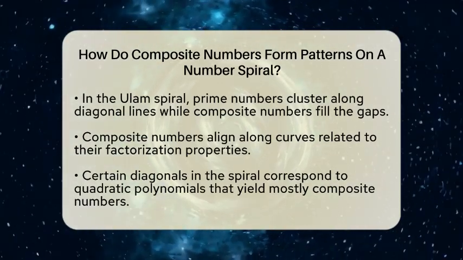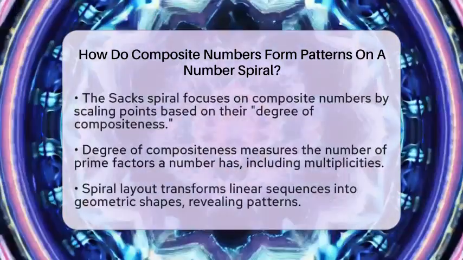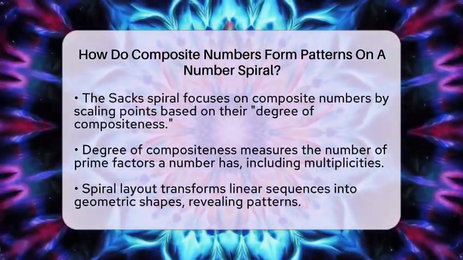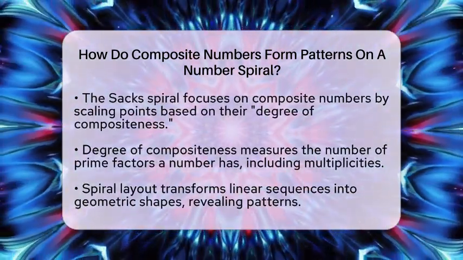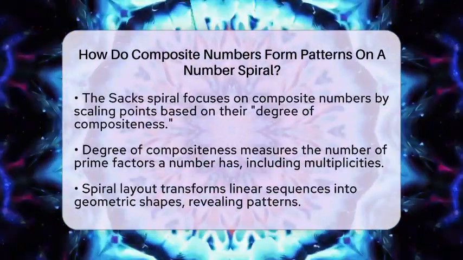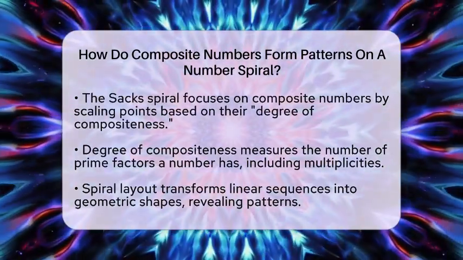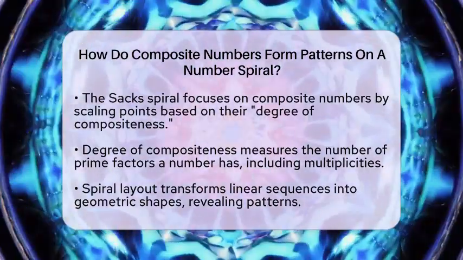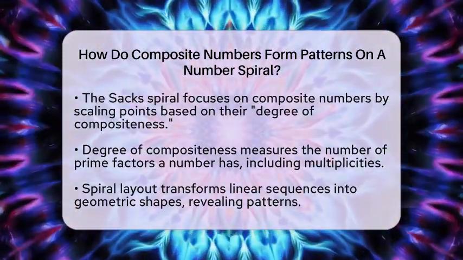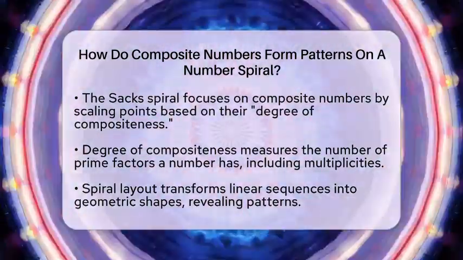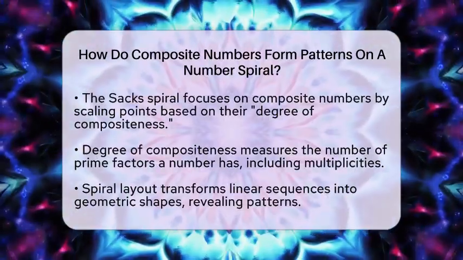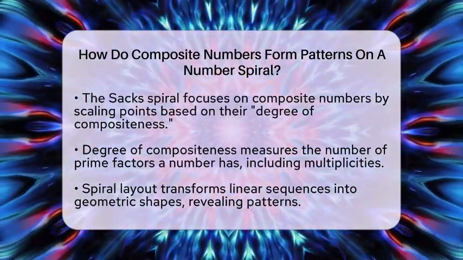The Sacks spiral takes a different approach. It highlights patterns among composite numbers by scaling points based on their degree of compositeness. This degree measures how many prime factors a number has, counting multiplicities. As a result, you can see families of curves where numbers with similar factorization properties cluster together.